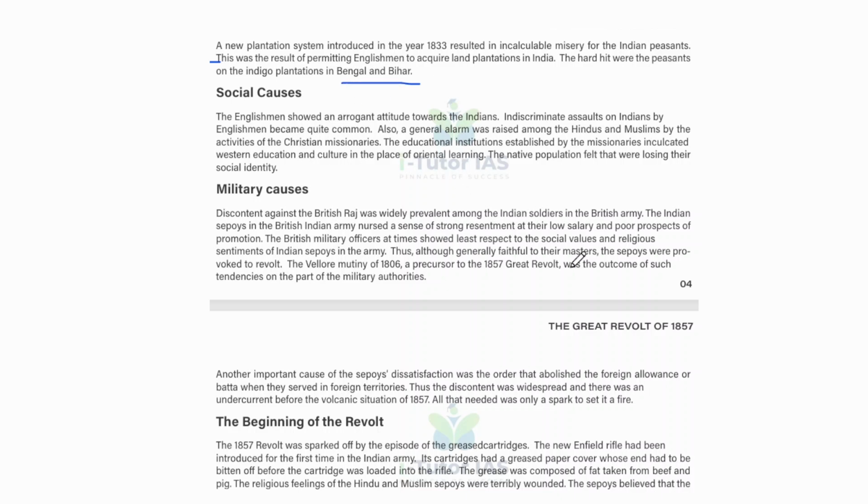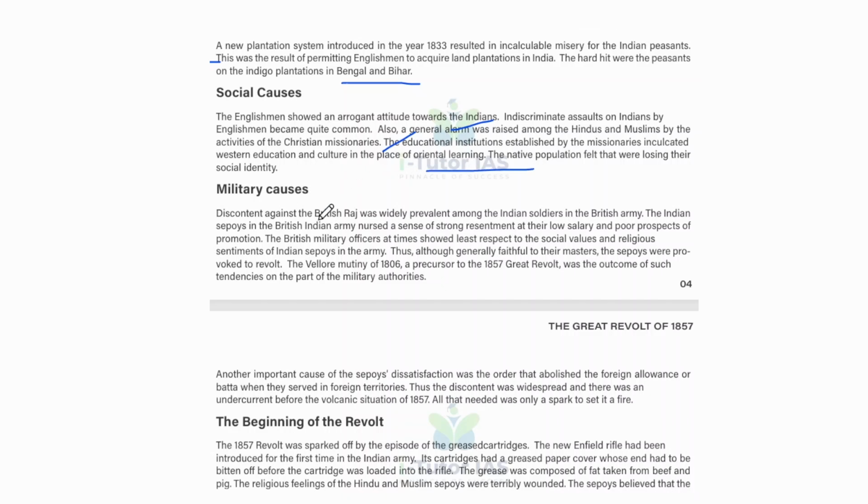Social causes: the Englishmen showed an arrogant attitude towards the Indians. Indiscriminate assaults on Indians by Englishmen became quite common. Also, a general alarm was raised among Hindus and Muslims by the activities of Christian missionaries, and the educational institutions established by the missionaries inculcated Western education and culture in place of Oriental learning.